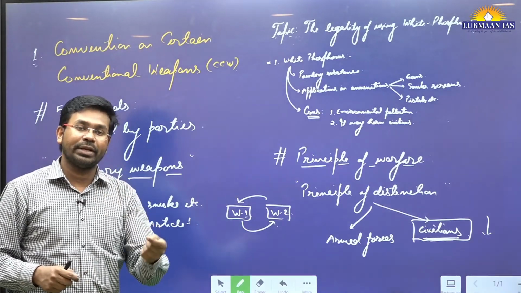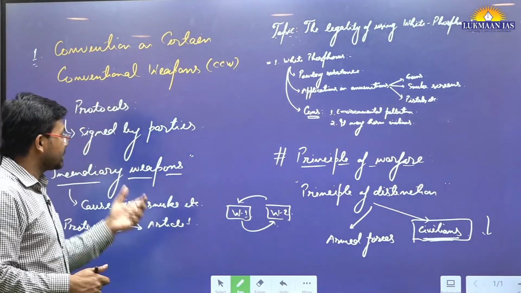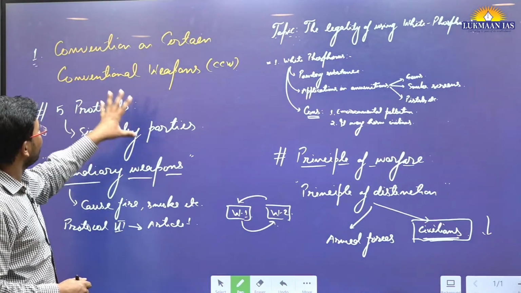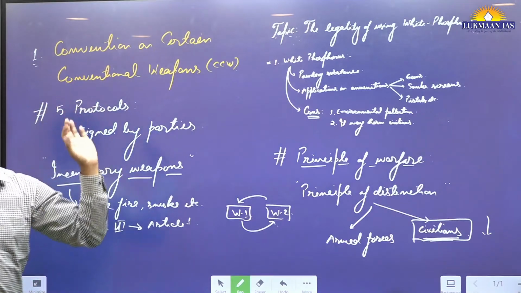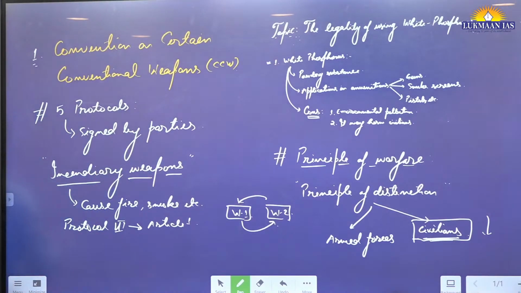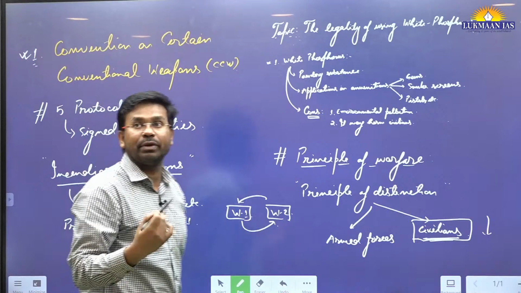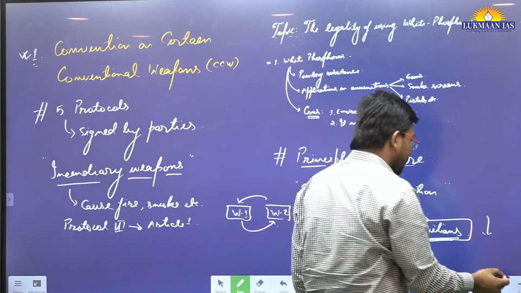What are the different conventional weapons? It also puts some restrictions on using conventional weapons. So this particular convention also prohibits the usage of white phosphorus. Apart from this, we do have another convention.